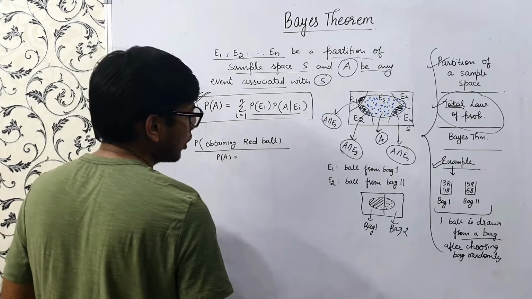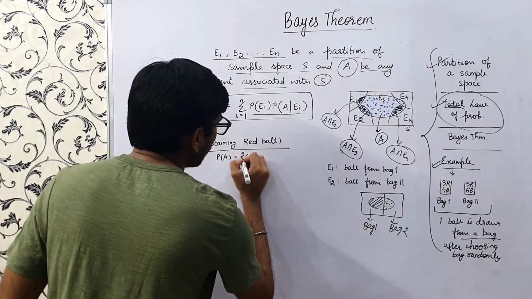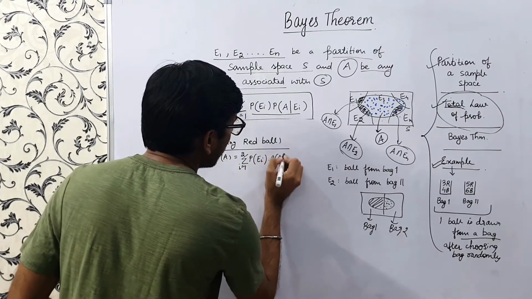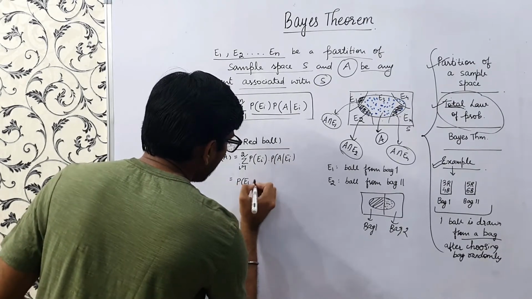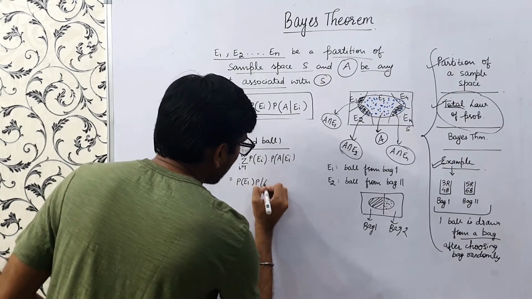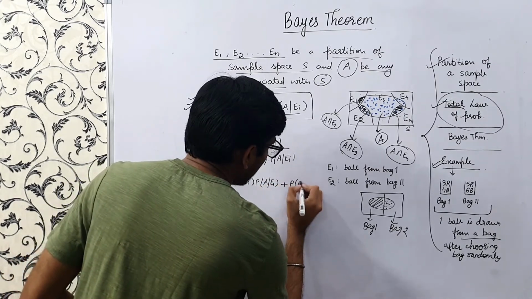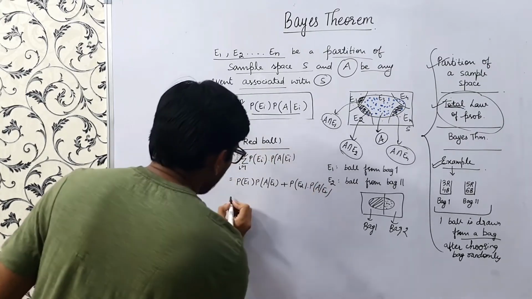So this would be nothing but the summation, i goes from 1 to 2, of probability of Ei times probability of A given Ei. So it is probability of E1 times probability of A given E1, plus probability of E2 times probability of A given E2. So what is E1?